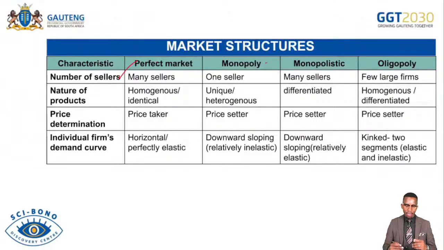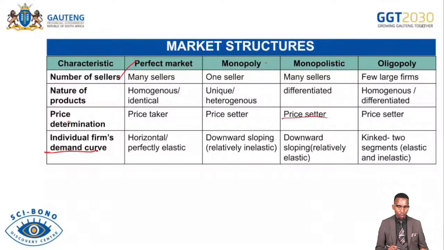Okay? And then you talk about nature of products, maybe under monopoly. Nature of products under monopoly, the products are unique or heterogeneous. Unique products that are not similar to any other product in the market. They don't contain any close or perfect substitutes. You talk about price determination. Let's say under monopolistic. Monopolistic firms are the price setters. They have a considerable control over the price. Those are monopolistic businesses.